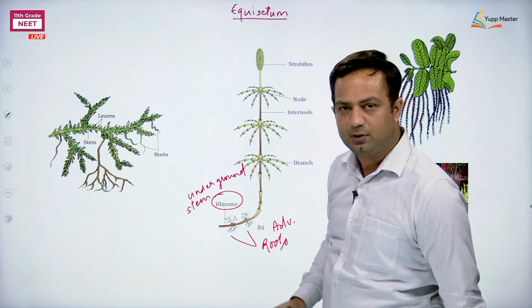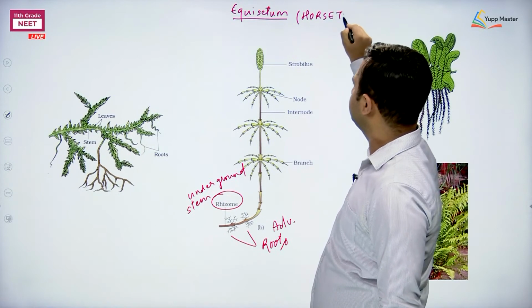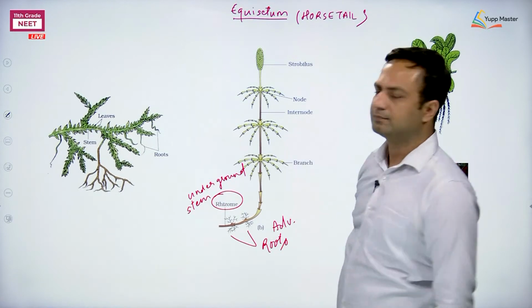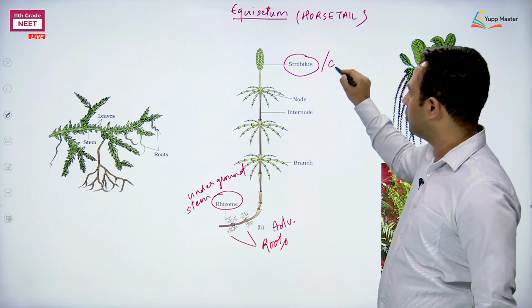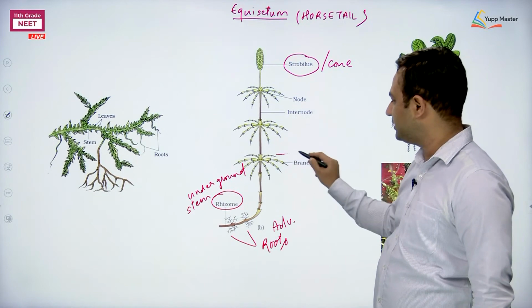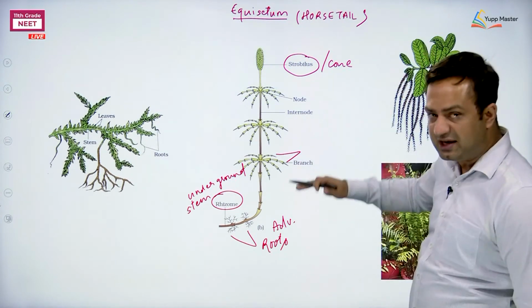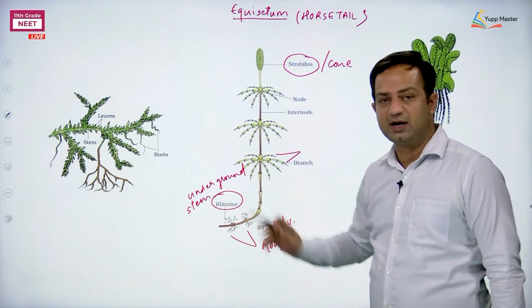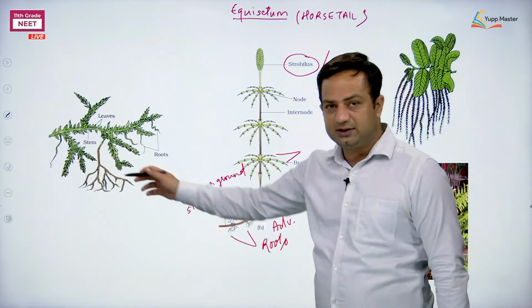Equus is horse. Equisetum, common name horsetails. These are horsetails. This is the strobilus, or you can call it a cone. These are nodes, internodes, and these are branches. So, branched stem, aerial. The underground stem is called rhizome. Example name, Equisetum.